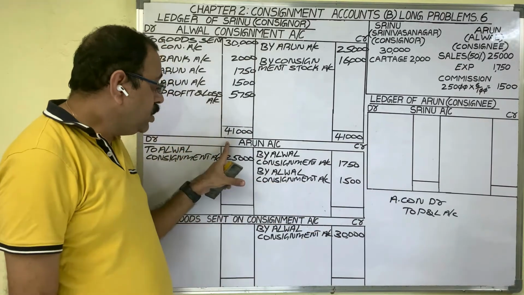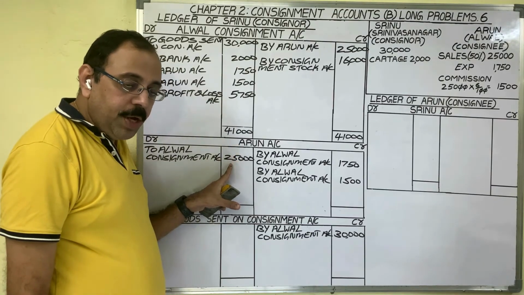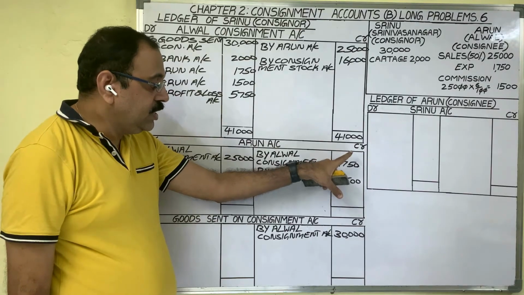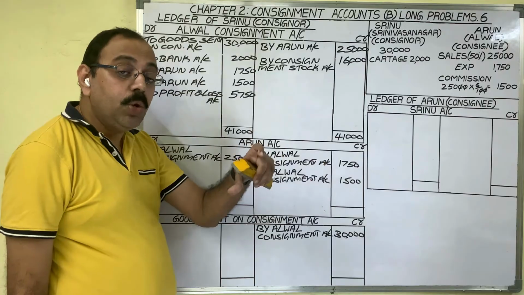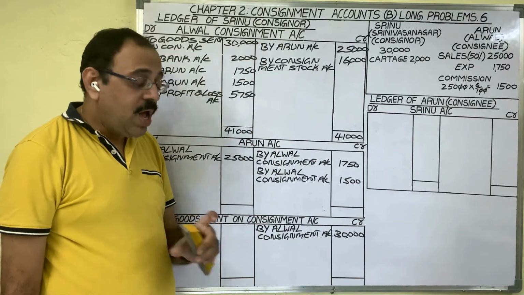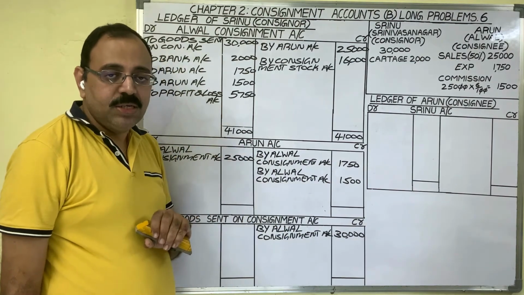Now let us close Arun account. Arun sold goods for 25,000 rupees. From 25,000, he deducts his expenses and his commission, and the remaining amount is the due amount from Arun. And in the question, it is given that Arun paid that due amount through a bank draft.